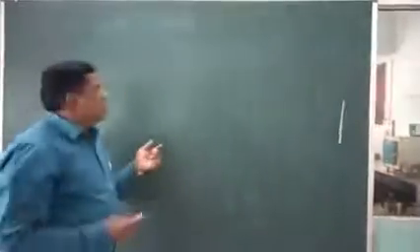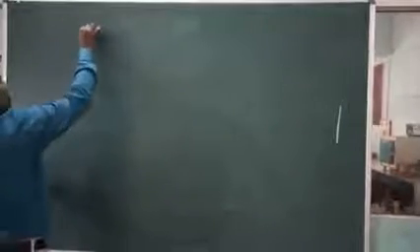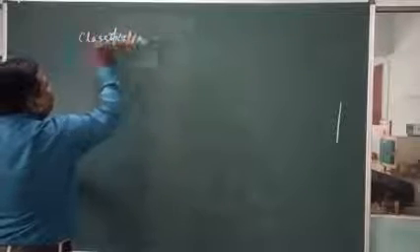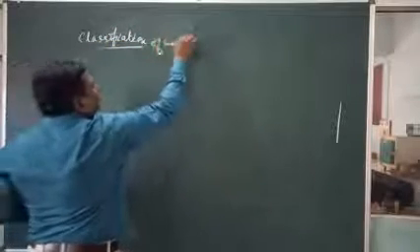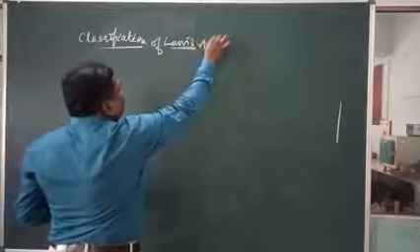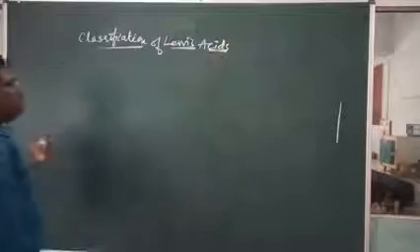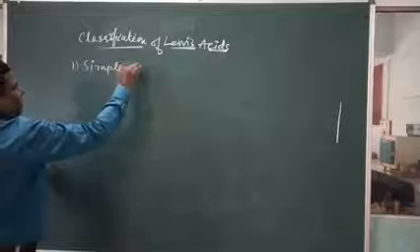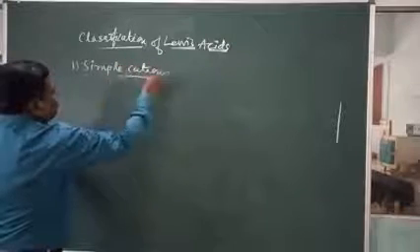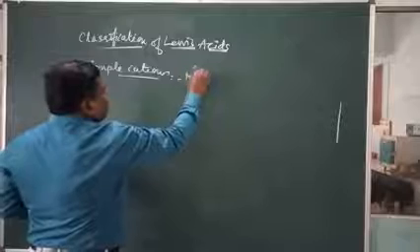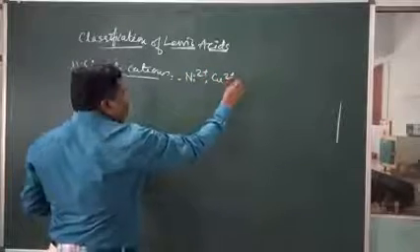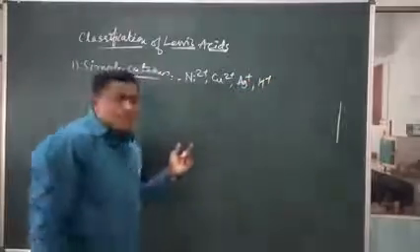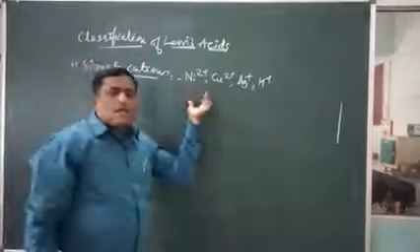Now the next point is the classification of Lewis acids. When we take Lewis acids, first of all, all simple cations can be taken. Simple cations means Ni2+, Cu2+, Ag+, H+, Ca2+. All of them can act as acids.